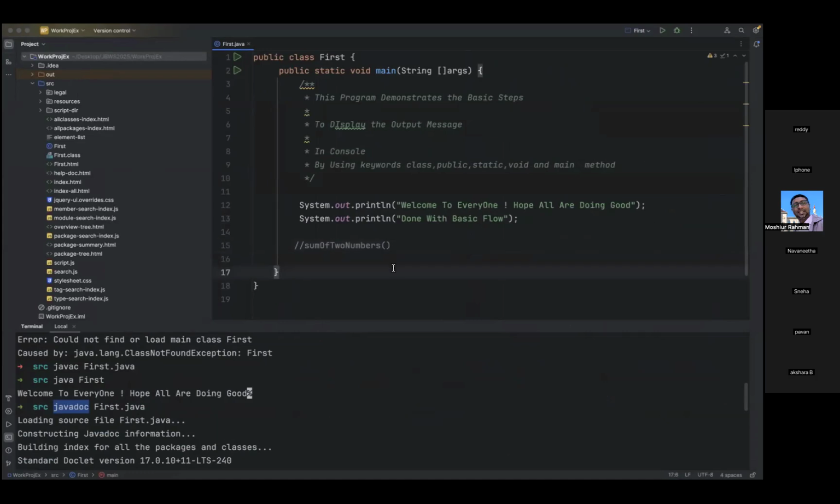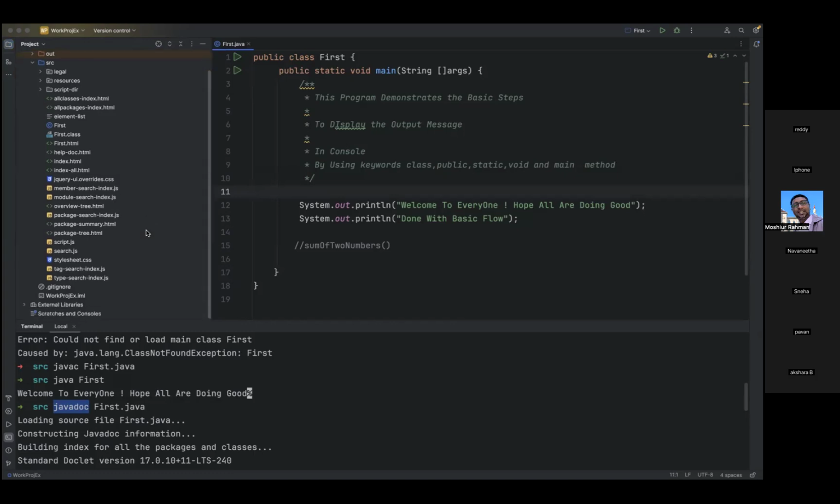An IDE basically provides one environment where the programmer does not bother about other things. They can concentrate only on the requirement. Once you load or configure your SDK, for any programming language, SDK is nothing but software development kit, after that you can focus on the requirement and the IDE will take care of everything.